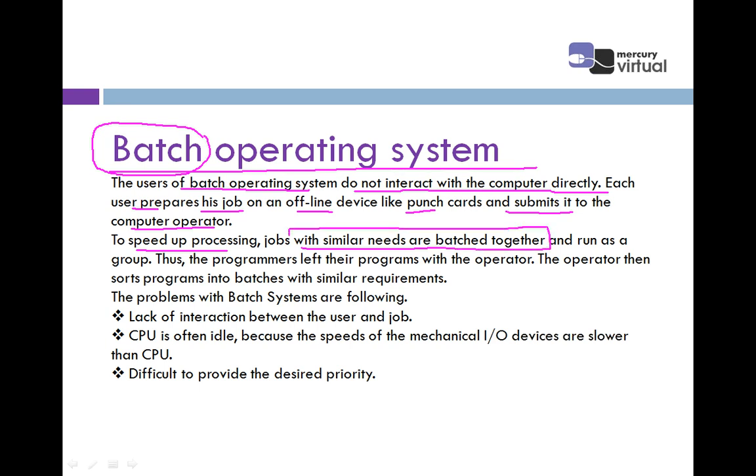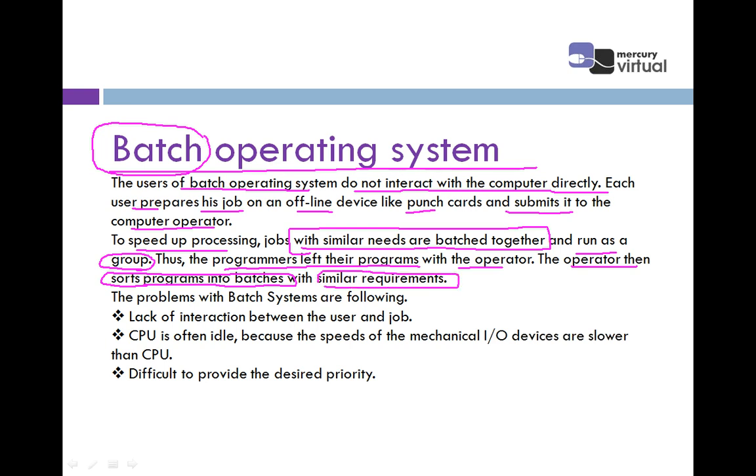Meaning if I am using MS Word, and you also require MS Word, we are together using the batch operating system for that task, so that our task becomes easier and efficient, right? And it runs as a group. Group means more than one person is using the same operating system. Thus, the programmers leave their programs with the operator. The operator then sorts programs into batches. How does the operator sort? By depending upon the similarities between different processes with similar requirements.